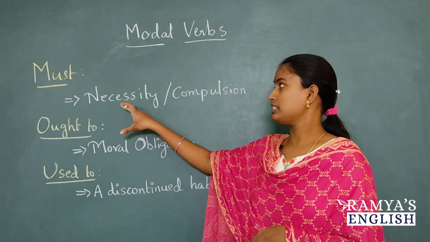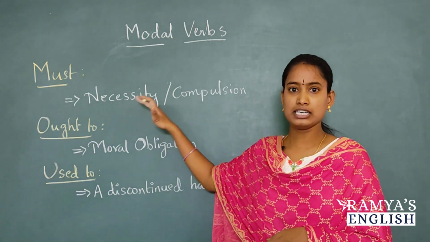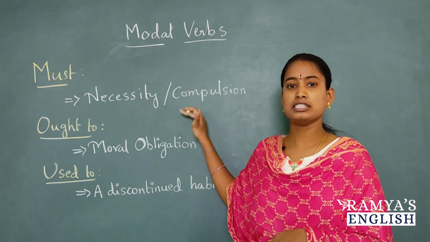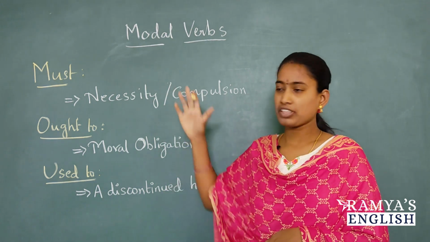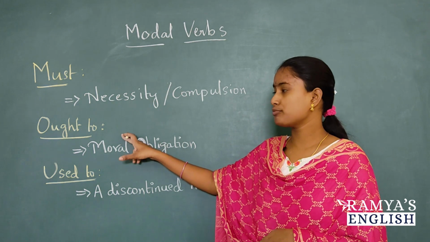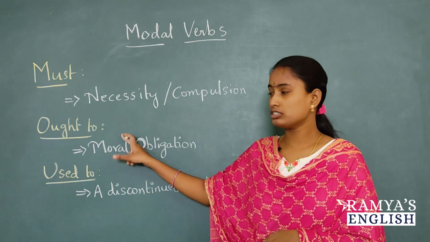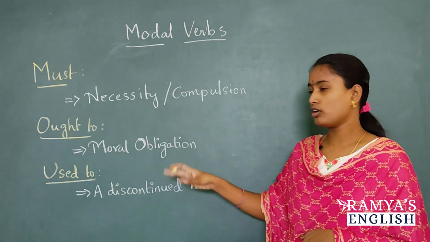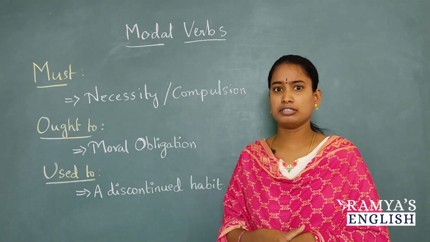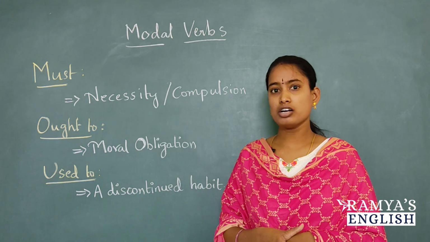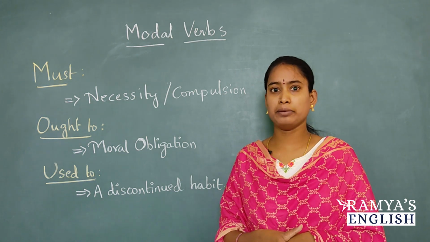What is the use of must? It expresses necessity and compulsion. Compulsory, you have to complete the task at any cost. That is the use of must. And the next modal verb is ought to. The use of ought to is moral obligation. For example, we ought to love our parents, or you ought to help needy.